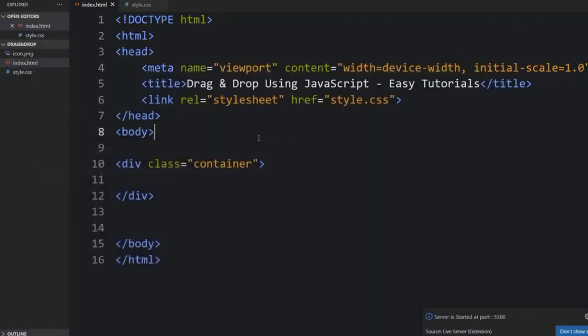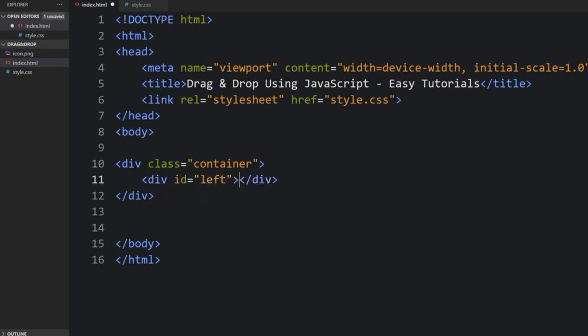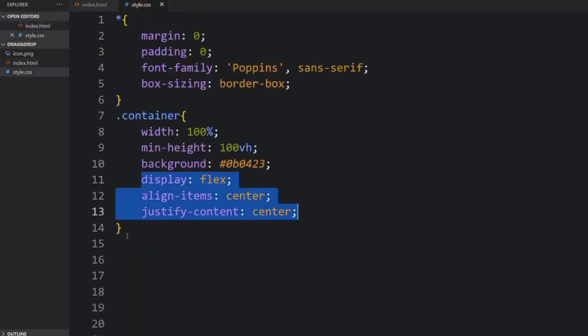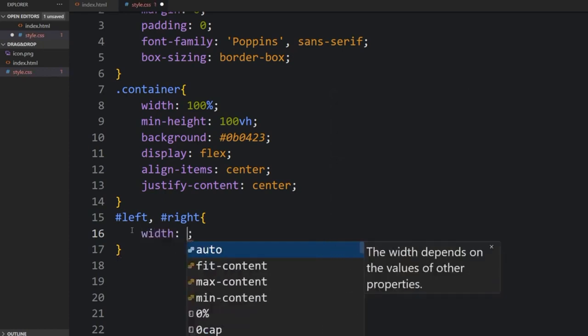So here's the background, and in between this container div, I will create another div inside, which will have the class left, and the right as well. Then I come back here to the CSS and import the left and the right, and I'll specify all the necessary properties for them.